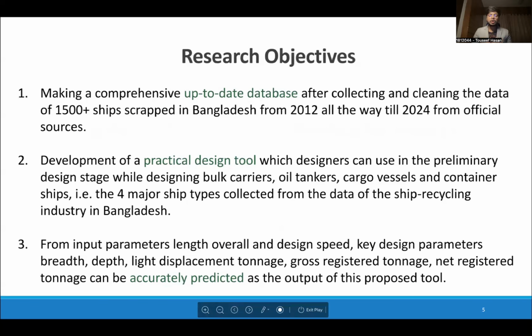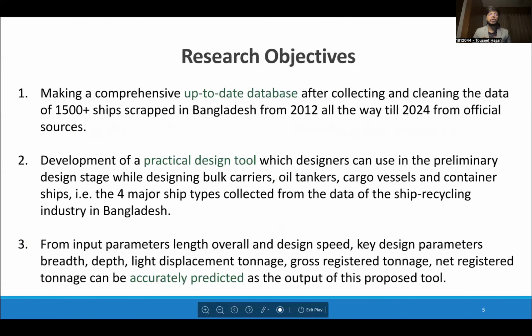So keeping all these opportunities in mind, we had three research objectives. First things first, we aimed to make a comprehensive and updated database of over 1,500 ships recycled in Bangladesh from the past decade. Then, with the help of the database, we wanted to develop a practical design tool that designers can use in the preliminary design stage for four major types of ships: bulk carriers, oil tankers, cargo ships, and container ships.